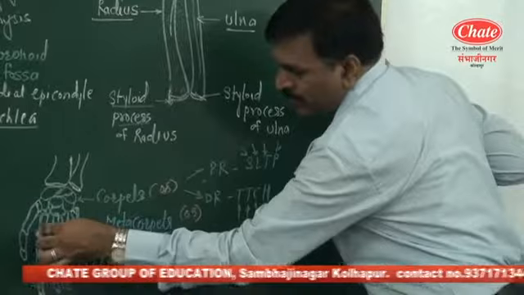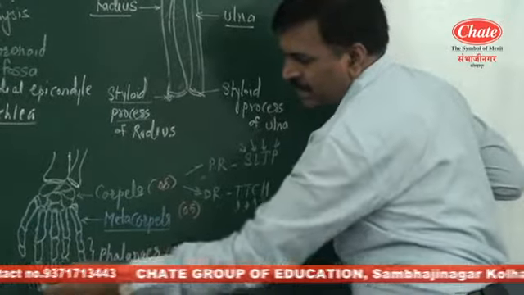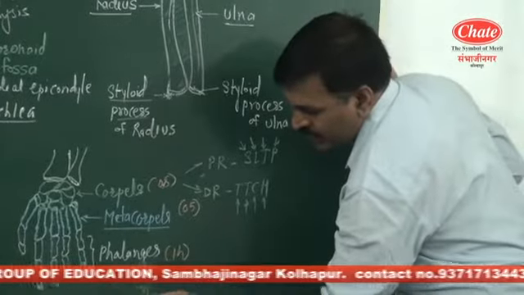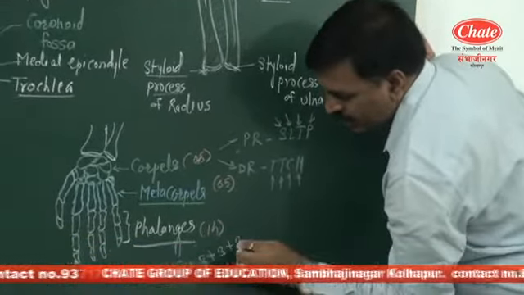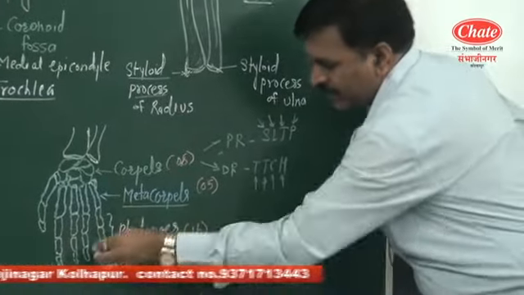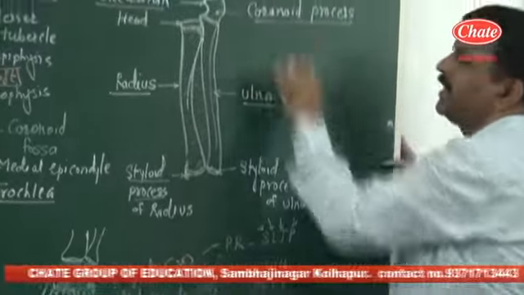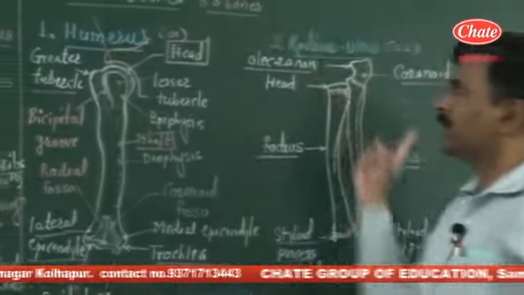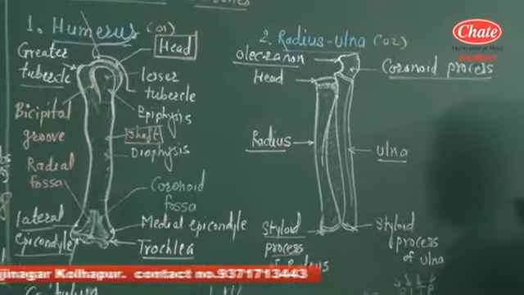There are 5 metacarpals present in the palm region, while 14 phalanges are present in the fingers. Of these 14 phalanges, 2 are present in the thumb and 3 in each finger. So in total there are 14 phalanges present in the fingers. So 14 phalanges, 5 metacarpals, 8 carpals, 2 bones radius and ulna, and 1 humerus form the 30 bones of the forelimb, and the forelimb bones form the forelimbs.